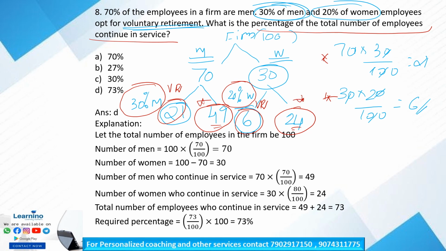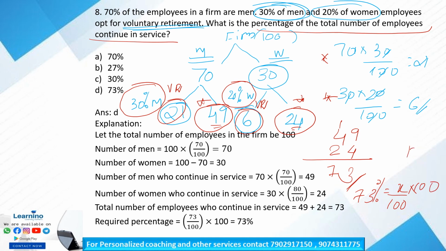So we have to find the percentage of the total number of employees continuing in service. So 49 plus 24 is equal to 73. Is it clear?